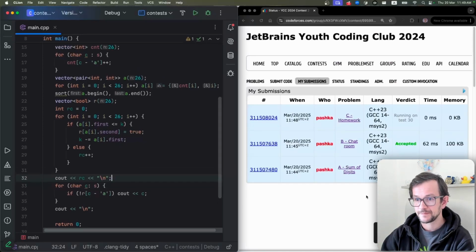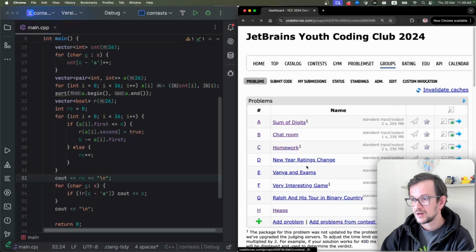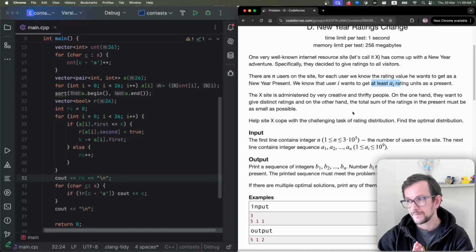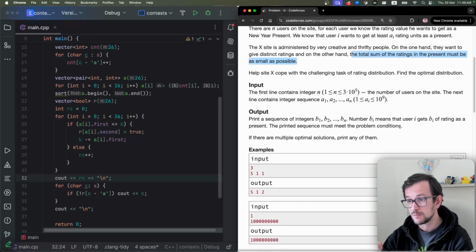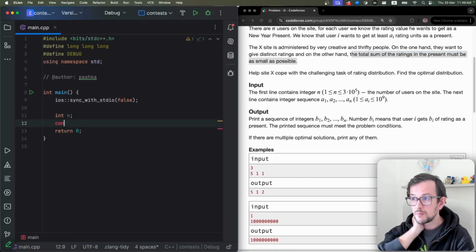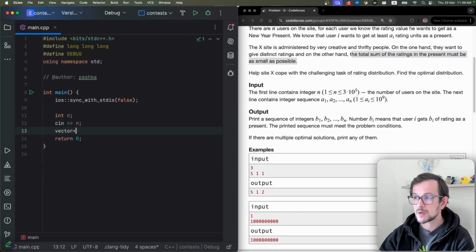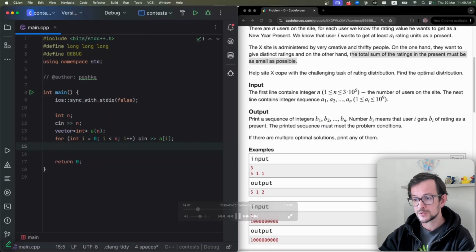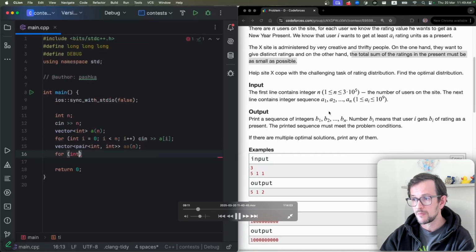That's problem C. Again, some greedy algorithm solves this problem. Problem D. Oh, problem D is fun. Problem D is fun because last week we had a similar problem, but with smaller constraints. So what we need to do in problem D, we have some array A, and we can increase some values, and we need to increase them in such a way that all numbers in the array are different.